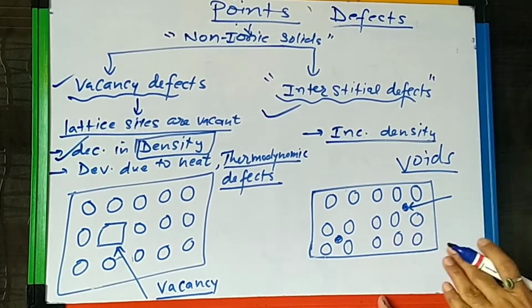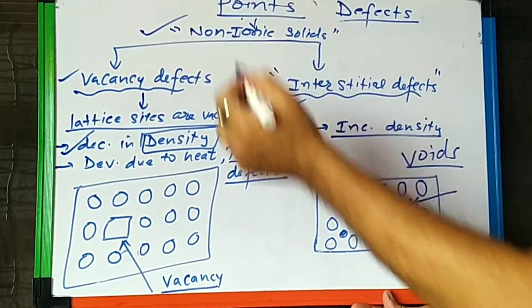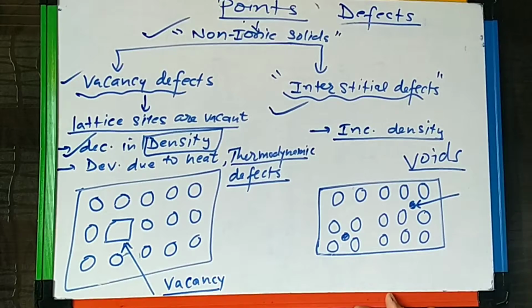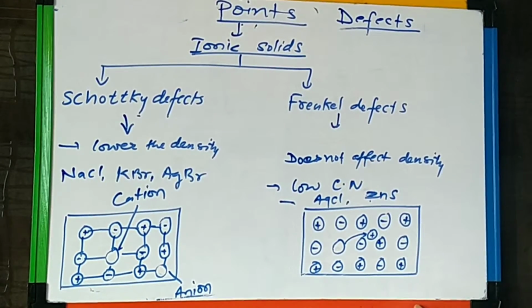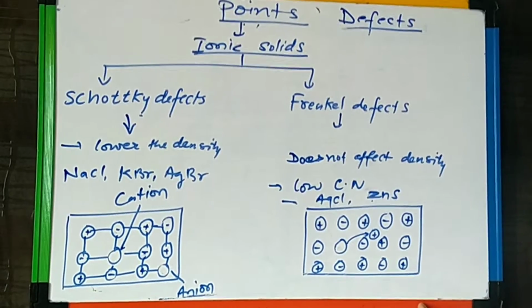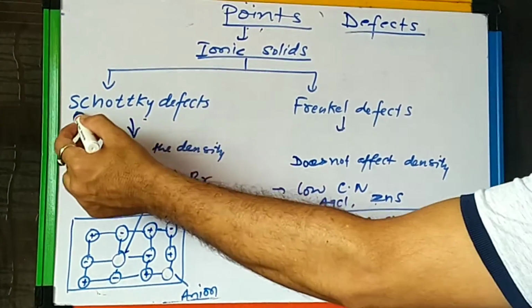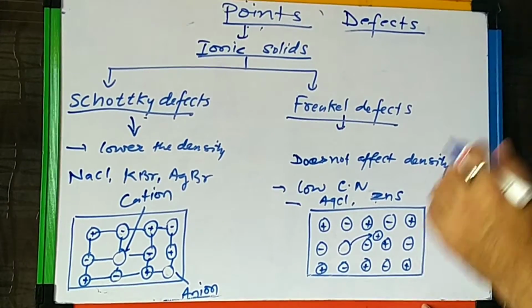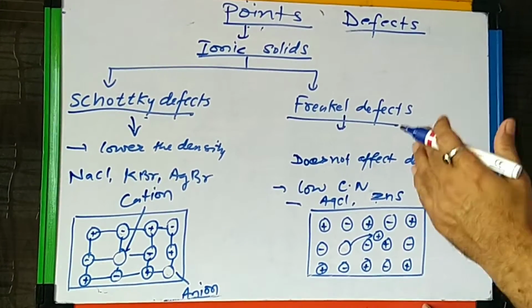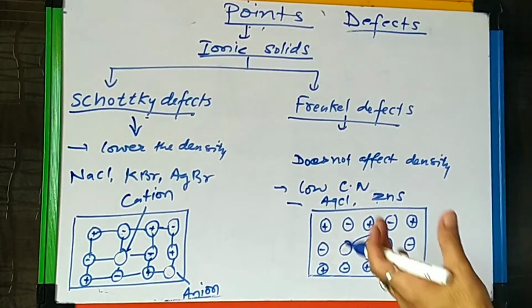And these two types of defects take place in which type of solids? In the non-ionic solids. Ionic solids basically show Schottky defects and Frenkel defects. Because they are stoichiometric defects, stoichiometry must be maintained.